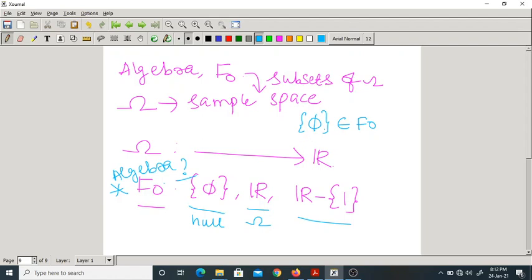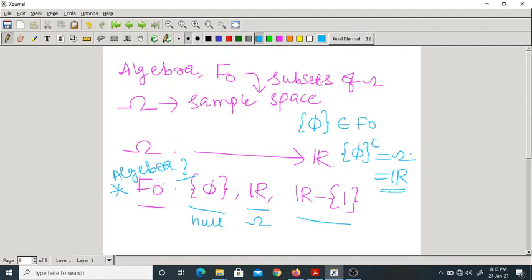If this null set belongs to F naught, what is the complement of the null set? The entire sample space. What is this omega? R, I mean the real line. So the complement of the null set is the sample space. But what is the sample space?